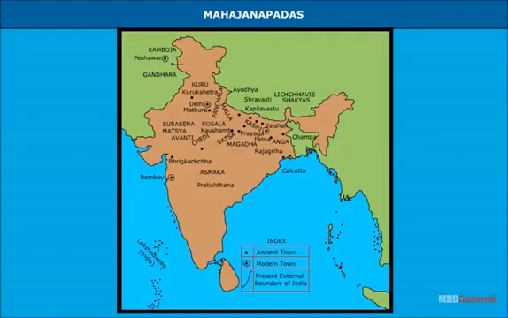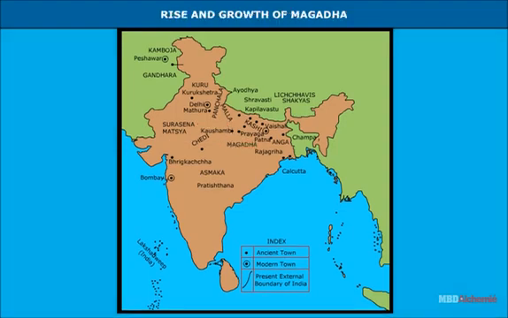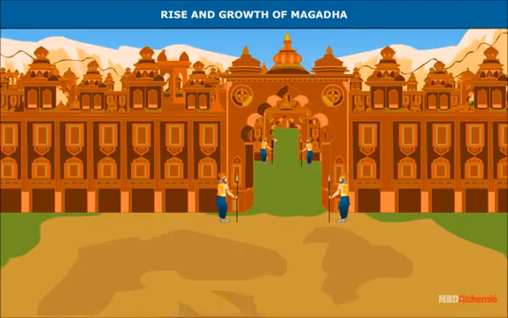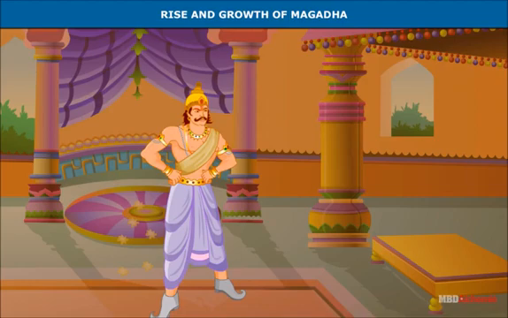These 16 states were always trying to capture each other's territory. Four powerful states emerged out of this rivalry: Vatsa, Avanti, Kosala, and Magadha. Magadha came into prominence under the leadership of Bimbisara. His capital was Rajgir, modern Rajgir. He became the king of Magadha in about 545 BC.